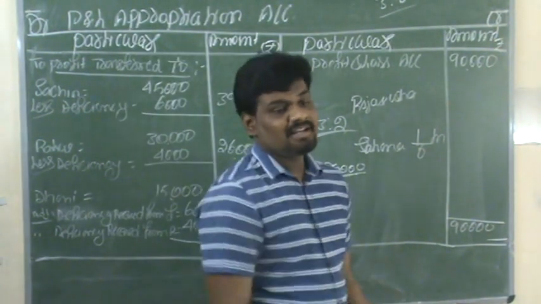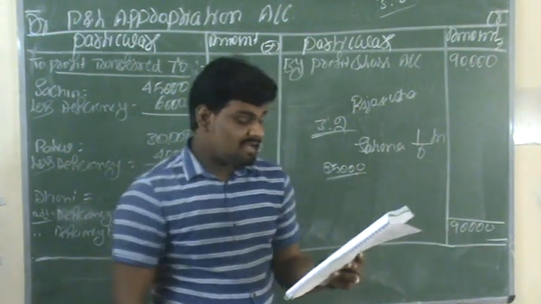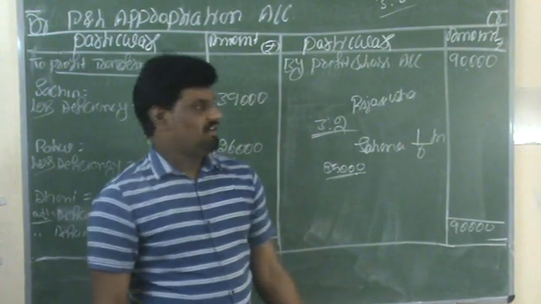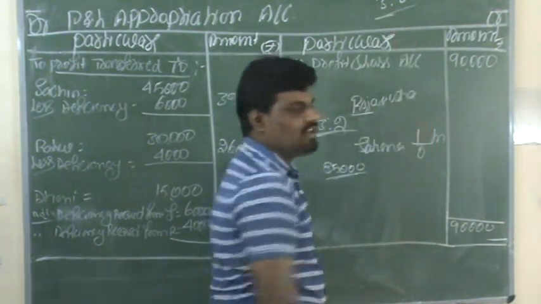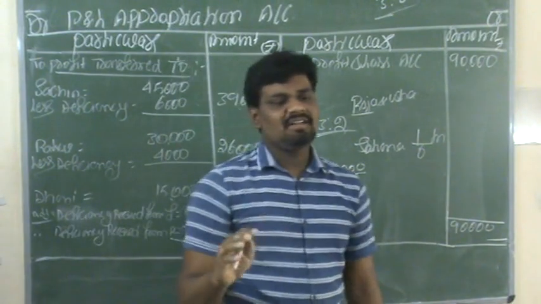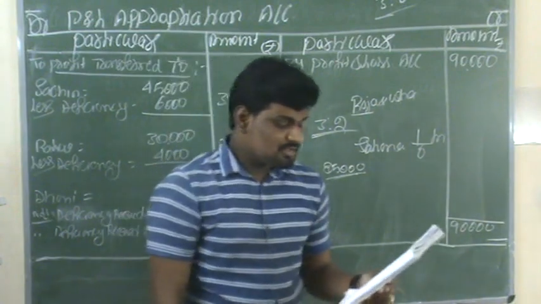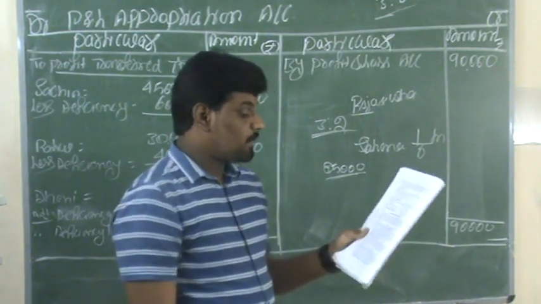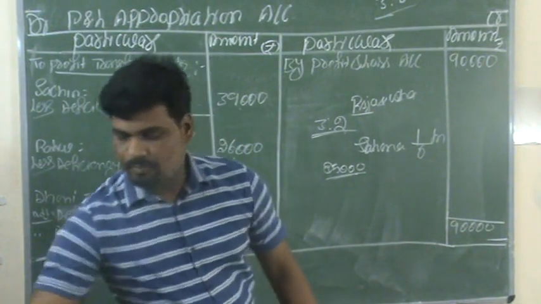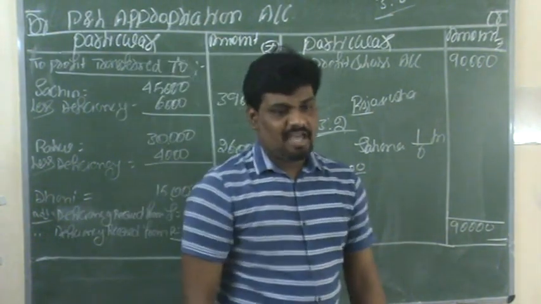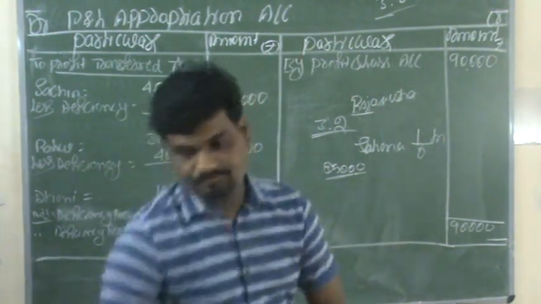When the guarantee is given by only Roja, one partner, giving a guarantee to the new partner, prepare the profit and loss appropriation account. As per the previous question, just drag the format.